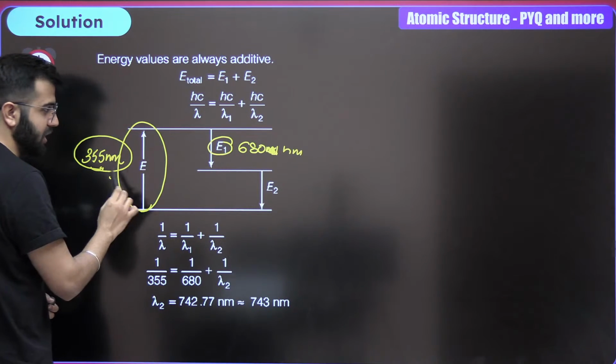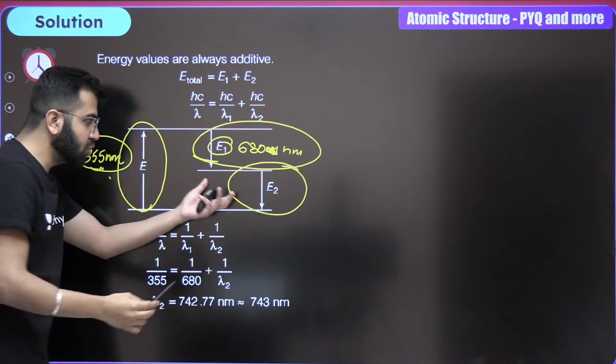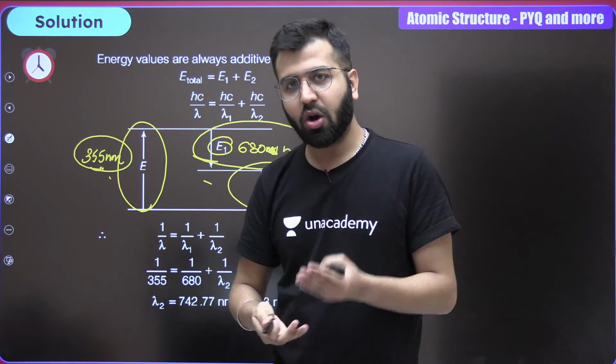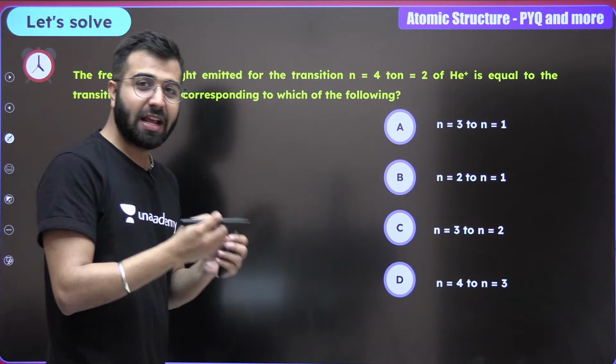This one is more energetic. When some part is less energetic, obviously the other part is also going to be less energetic than 355. That means the value has to be always greater than 355. So do remember that. And now moving on to the next question.